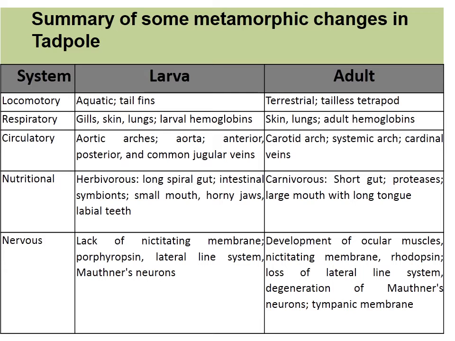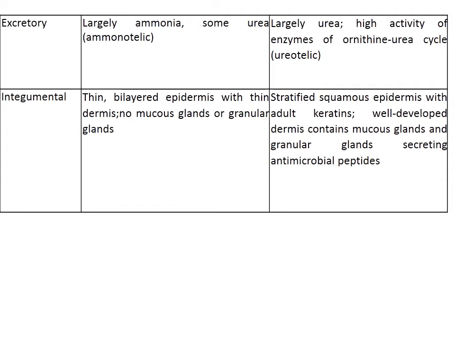The larval form lacks a nictitating membrane and has porphyropsin, the lateral line system and Mauthner neurons. Whereas in the adult there is development of ocular muscles and the nictitating membrane, rhodopsin is present, the lateral line system characteristic of the larval form is lost, the Mauthner neurons degenerate, and the tympanic membrane appears. Excretory system: larvae are largely ammonotelic, whereas adults are completely ureotelic forms.